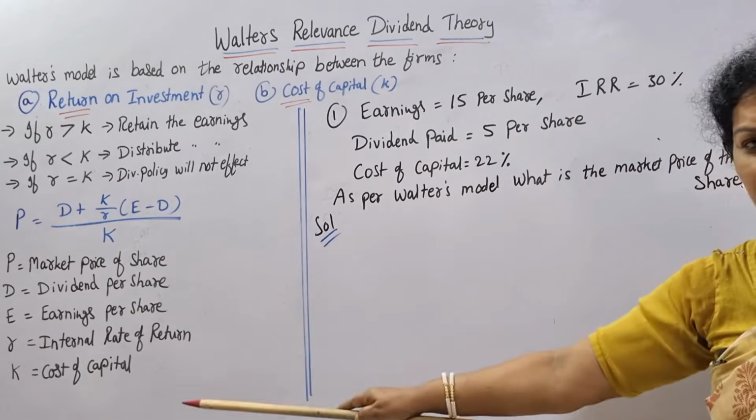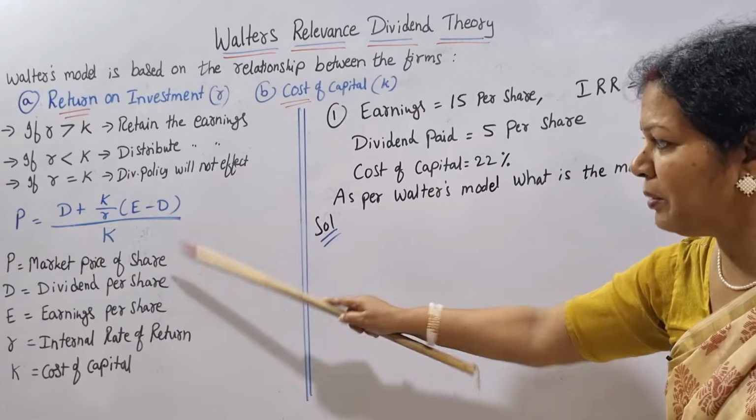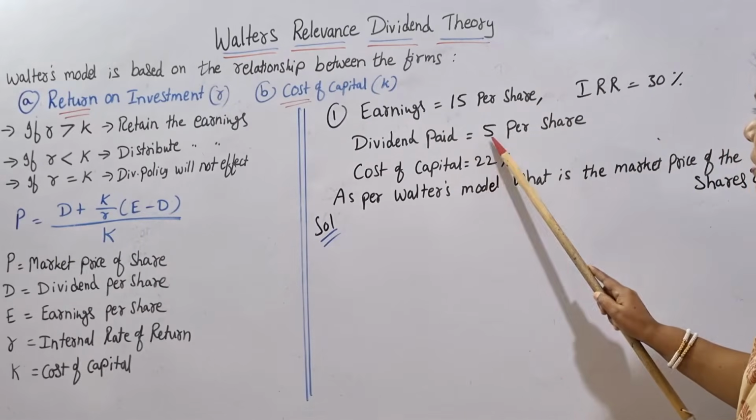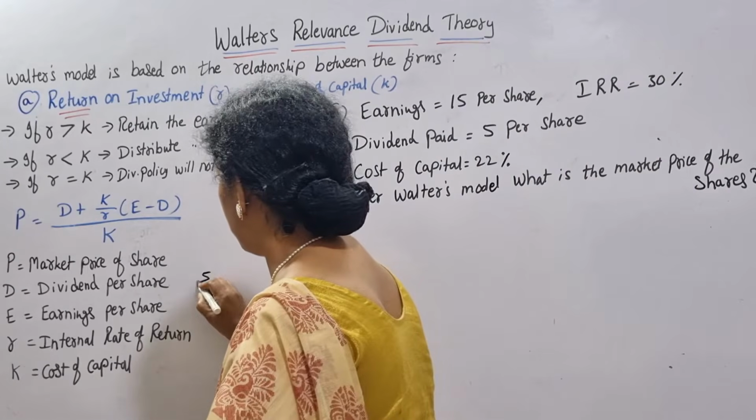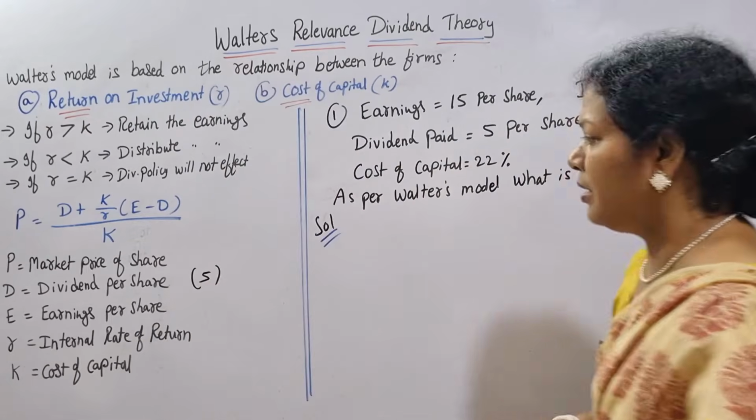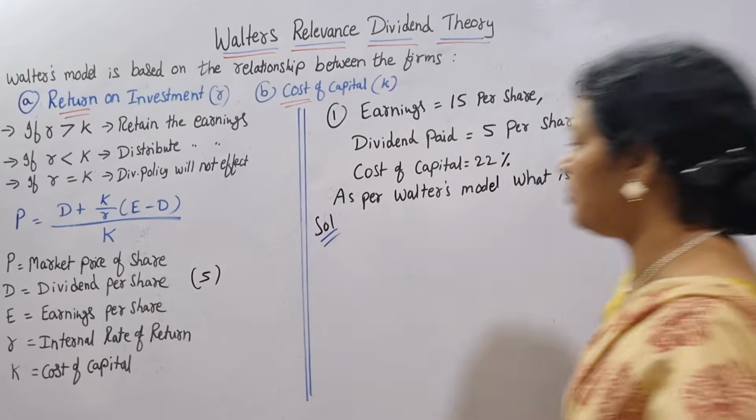Shall I write here? First one, what do we need? Dividend per share. Dividend paid is 5 rupees per share. So this is 5. And earnings per share is 15 rupees.